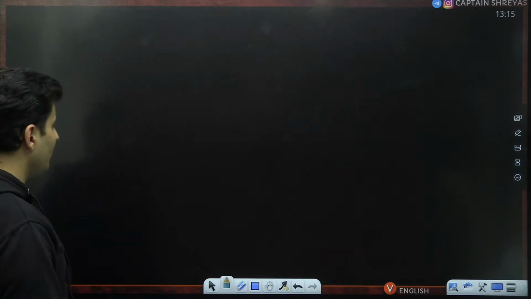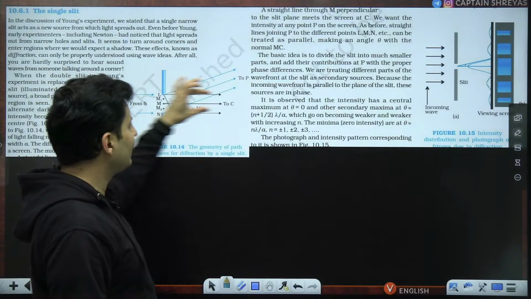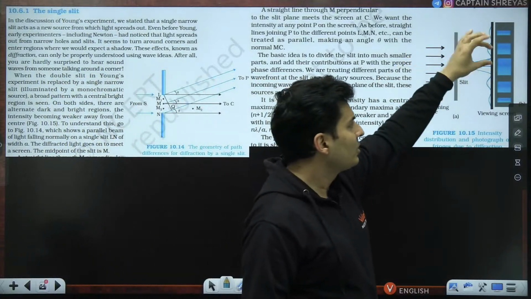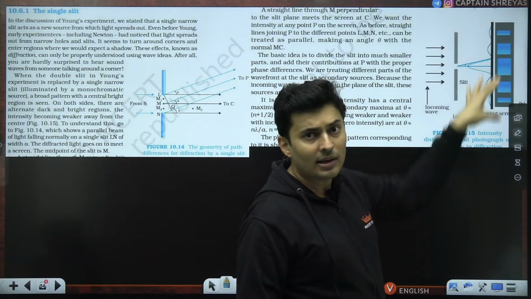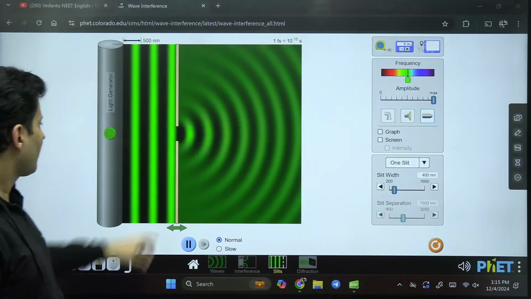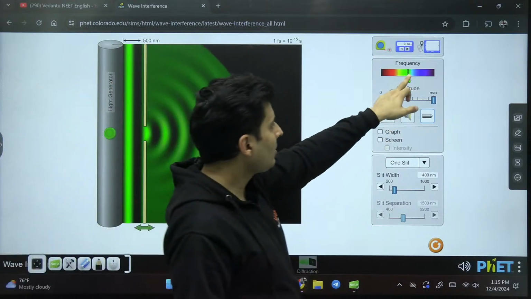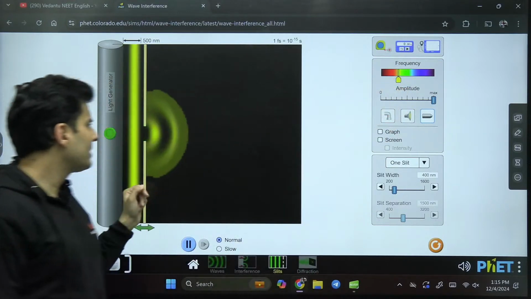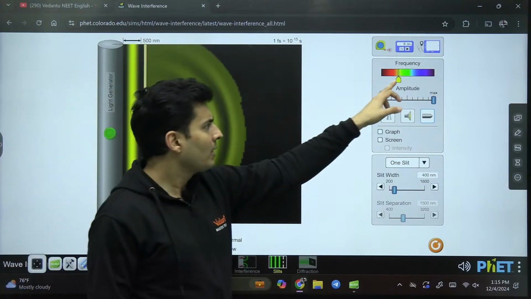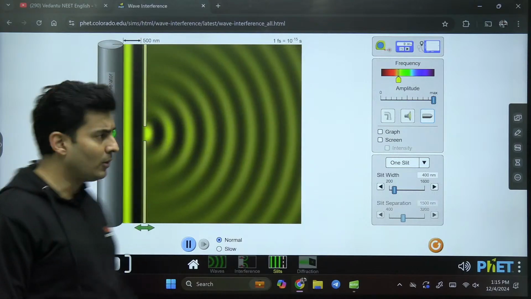Now there is a formula for single slit interference. You will see bright and dark fringes formed alternately. Just like over here, a single slit is there. On the screen over here, you will see alternate bright and dark fringes which are formed.